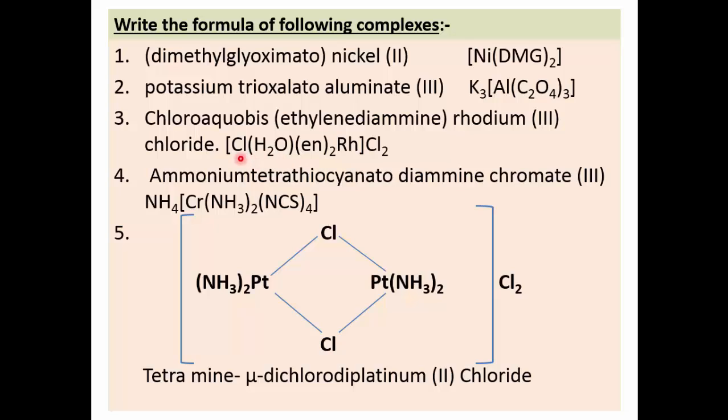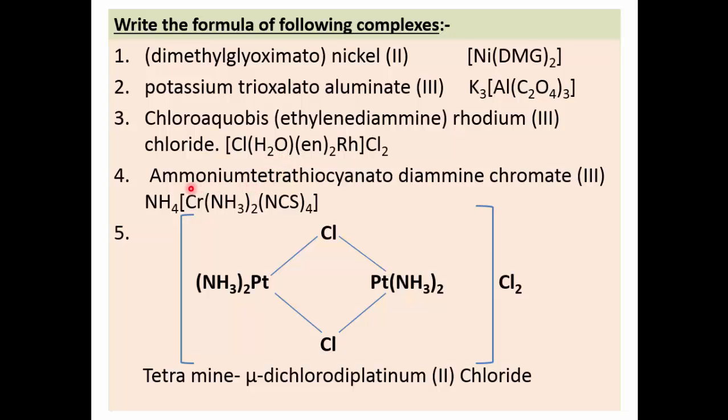Therefore the total is -1 +0 +0 +3, which becomes +2, neutralized by these two chloride ions which are present outside the square bracket. So we have to write two chloride ions outside the square bracket. So this is the formula for this complex ion.